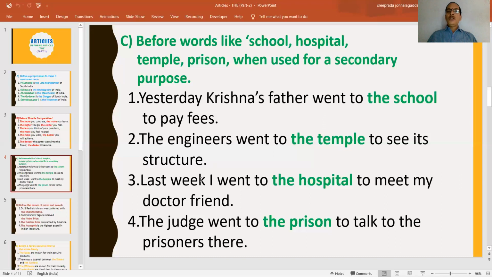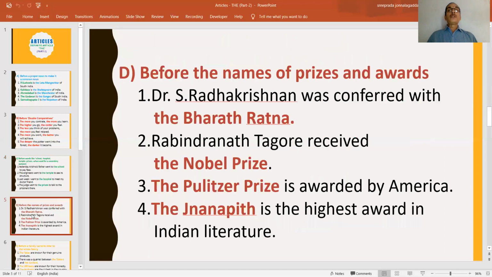Last week, I went to the hospital to meet my doctor friend. My friend is a doctor in a particular hospital. That's why I visited the hospital, not for treatment, just to meet my friend who is a doctor there. So like this, we can use "the" before places such as school, hospital, temple, prison to indicate a secondary purpose. The judge went to the prison to talk to the prisoners there. So this is also a secondary purpose.